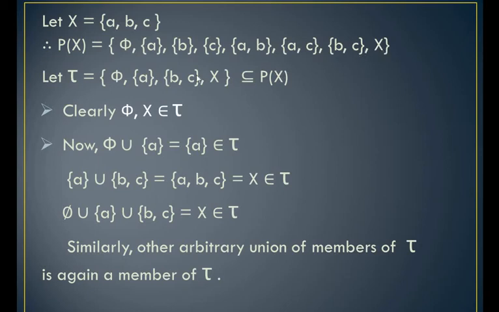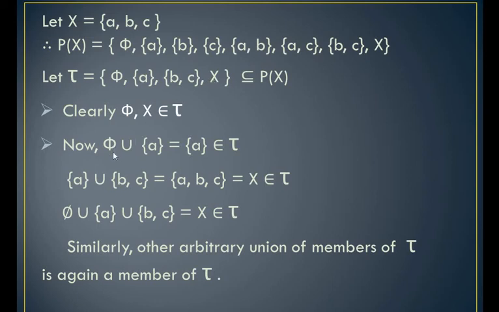Now I am considering tau, which is a sub-collection of the power set of X, and it contains the elements phi, singleton A, BC and the whole space X. Then clearly phi and X belong to tau. You can see phi and X belong to tau.